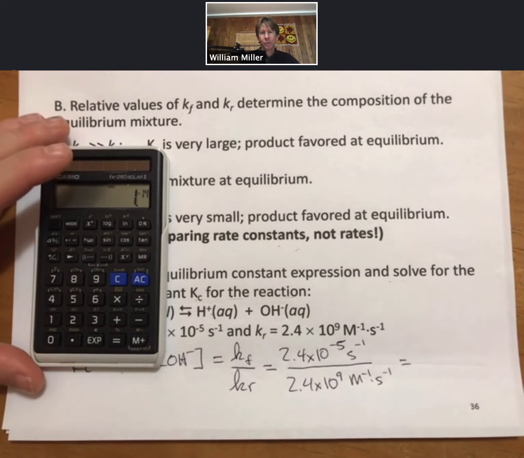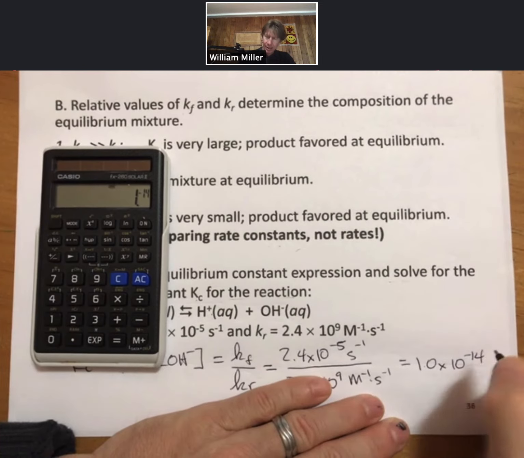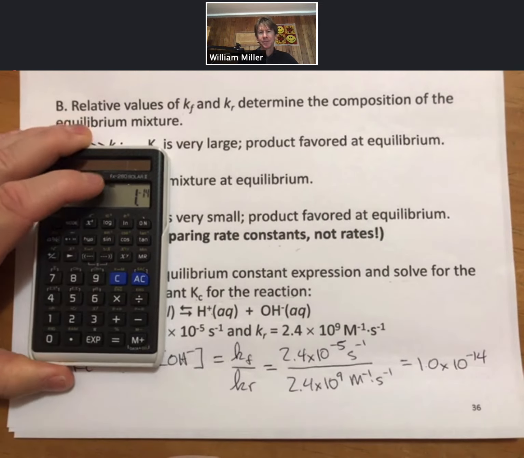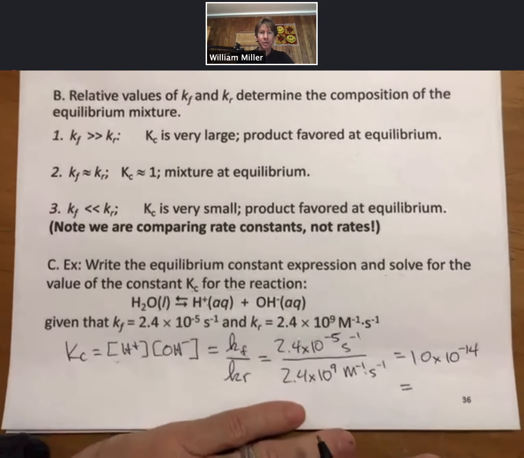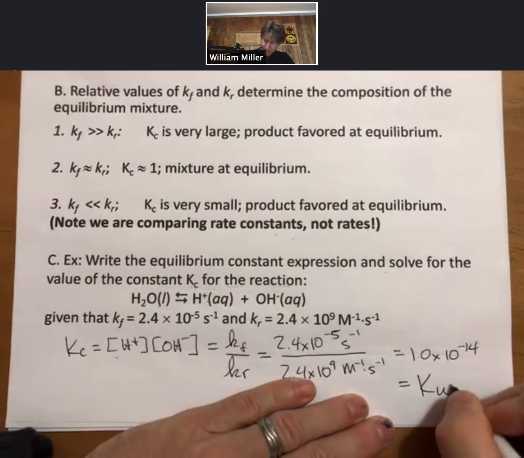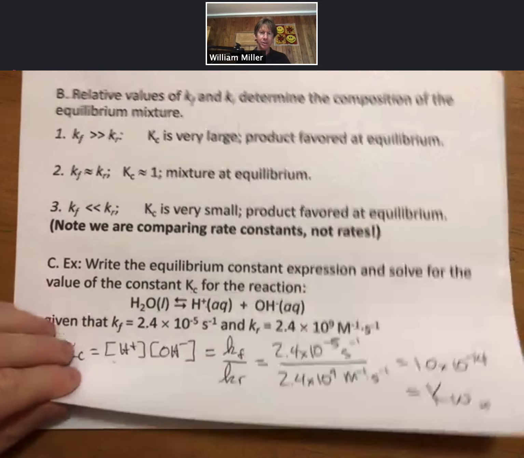We get 1.0 times 10 to the minus 14, which, by the way, we have also called Kw. And that is a new equilibrium constant that is used when we talk about pH. And we'll see that whenever we talk about pH.